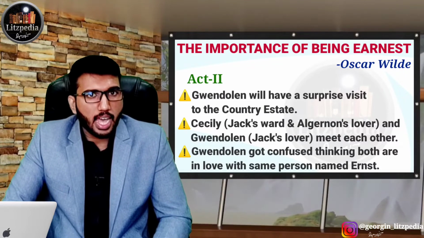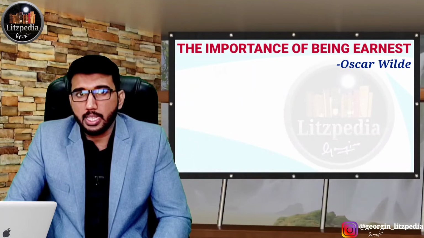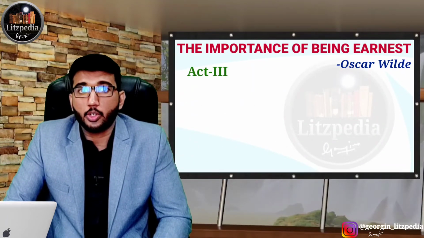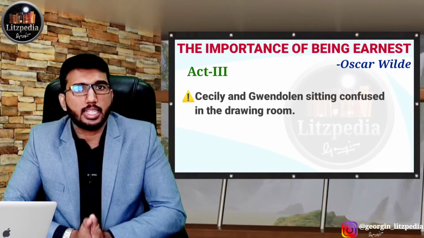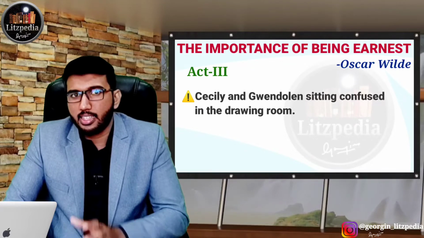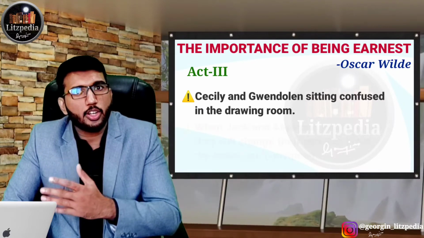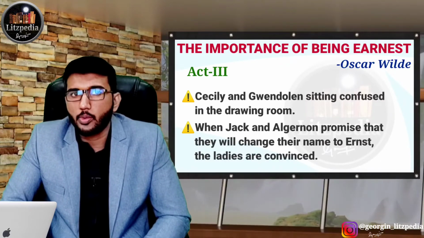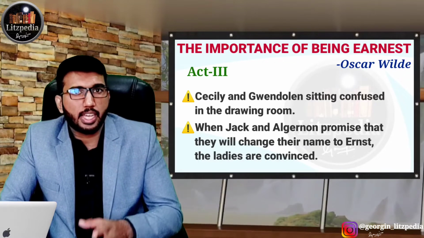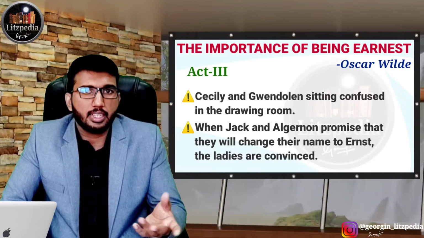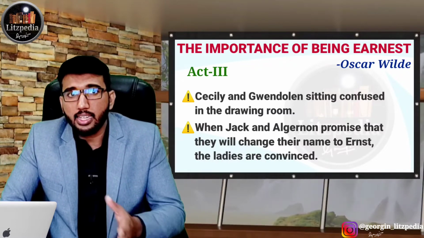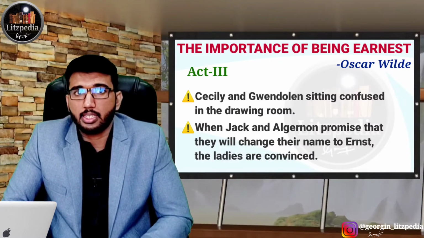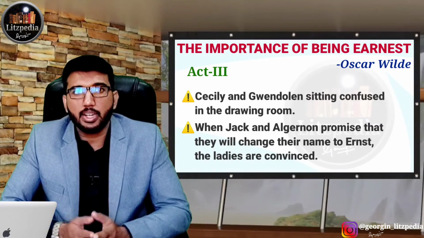So when we look at Act 3 of the play, we can see that it takes place in the manor house, drawing room. So in that place, Cecily and Gwendolen are sitting confused, and these two people, Jack Worthing and Algernon, are trying to convince both of them. So we can see that when both of them say that they will really change or rechristen their name to Ernest, that time these two ladies are convinced. So they just need a person called Ernest.